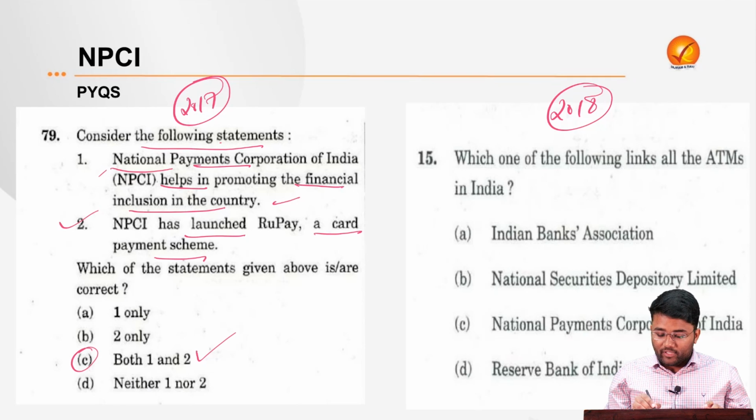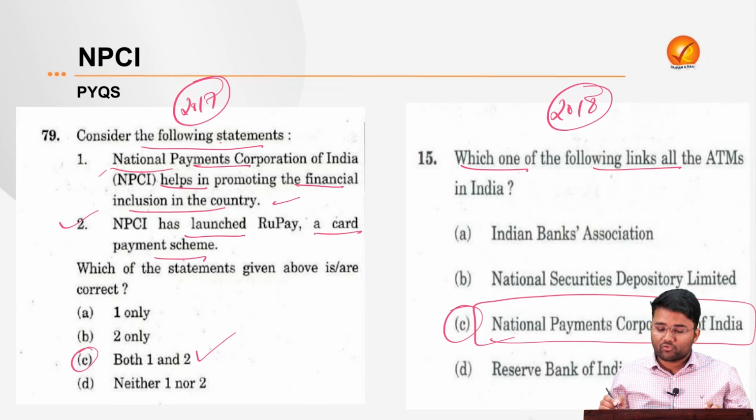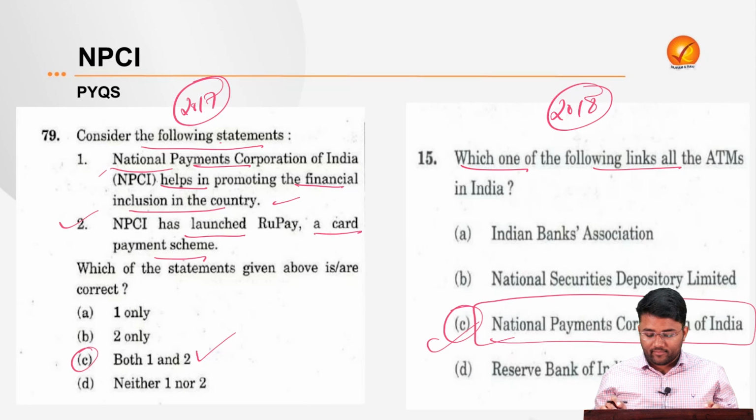Now next year this particular question was asked: which one of the following links all the ATMs in India? The option C, NPCI or National Payments Corporation of India, was correct here.